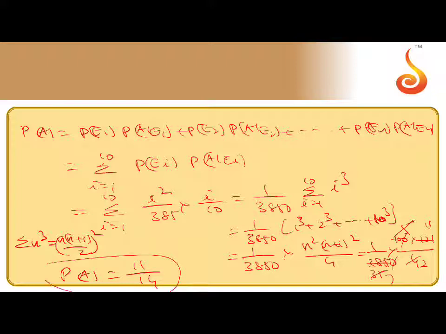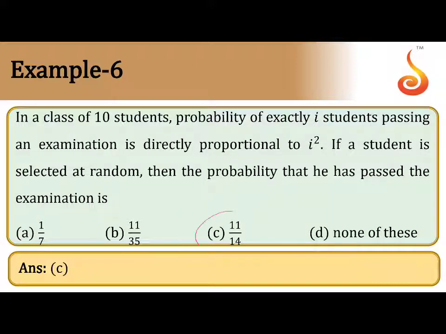14 is the answer here. So 7 into 4 is 28, 7 into 2 is 14. That is 11 by 14 is the answer here. So I hope you understand. Check the answer they have given; 11 by 14 is the right answer.